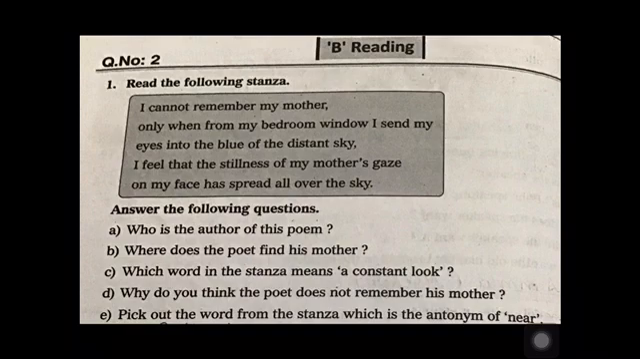Now, pick out the word from the stanza which is the antonym of near. Now, what is the antonym of near? You cannot write far, because you have to find it from the stanza itself. So what is the word opposite to near? It is distant. So what is the antonym of near here? Distant. Okay, children. So we have discussed now the reading skills.